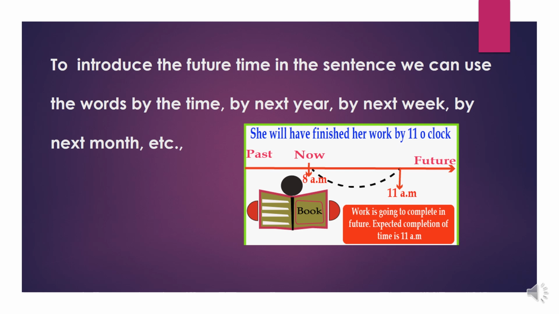In all future tenses, to introduce future time in the sentence, we can use the words by the time, by next year, by next week, by next month, etc. For the time expressions, we usually use these words.